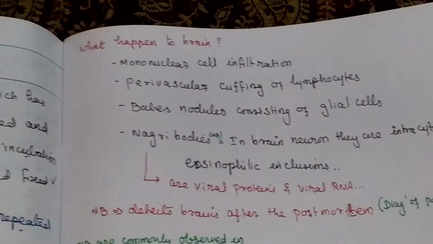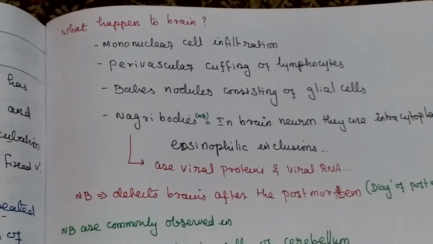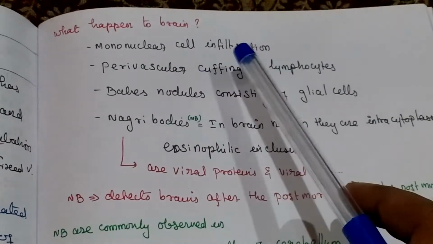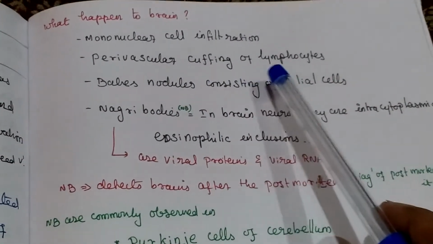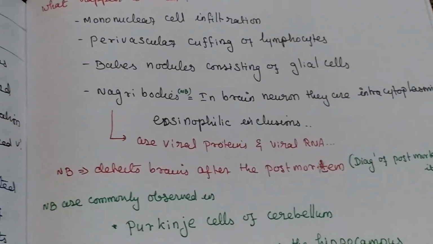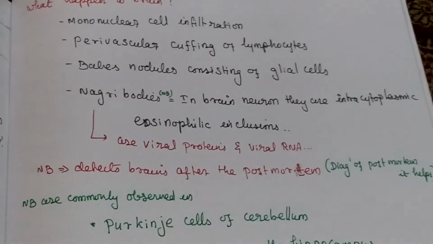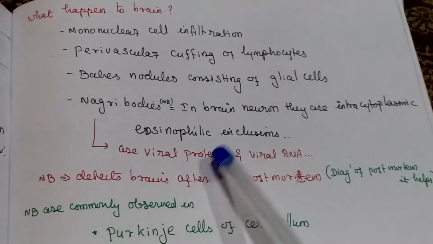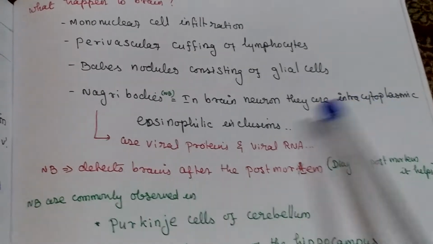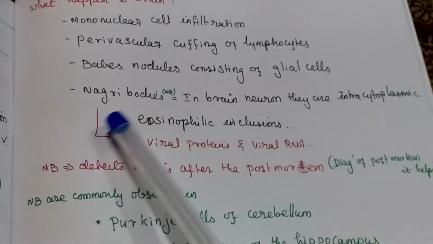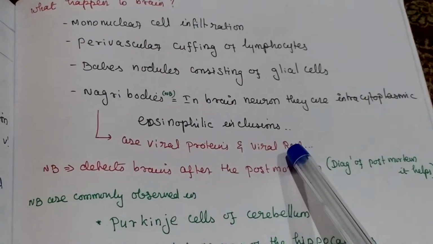Then what happens to the brain? Mononuclear cells come to the brain: mononuclear cell infiltration, perivascular cuffing of lymphocytes, Babes nodules consisting of glial cells, and negri body formation. What are negri bodies? In brain neurons they are intracytoplasmic eosinophilic inclusions. These negri bodies are viral protein and viral RNA particles.